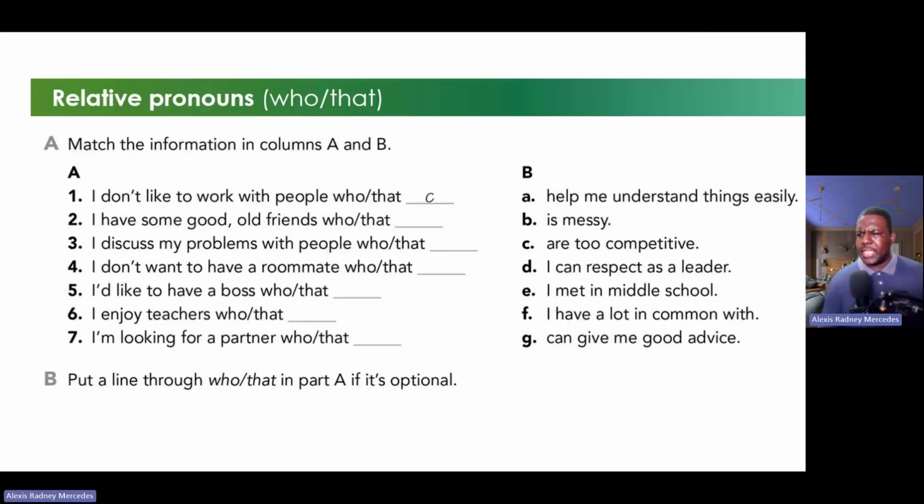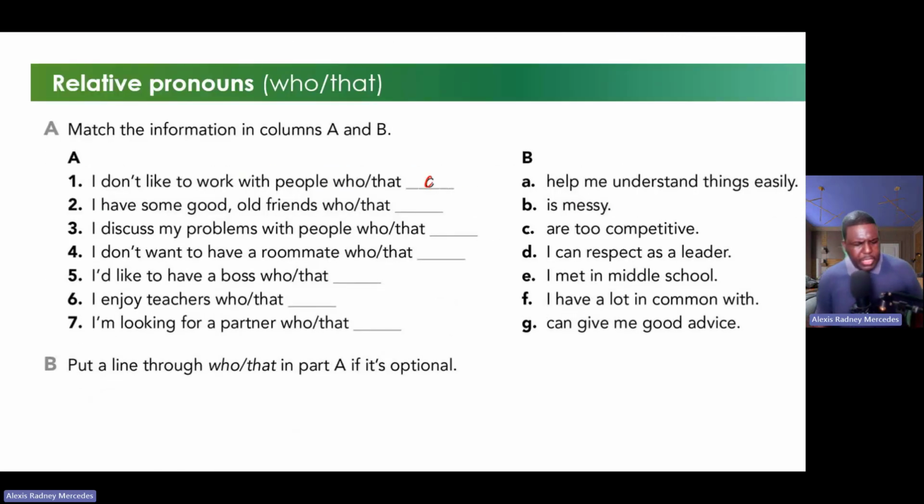Okay, let's go to a little practice. Maybe you can match these relative pronouns who or that with the correct information from column B. For example, number one, I don't like to work with people who or that, letter C, are too competitive. Very good.